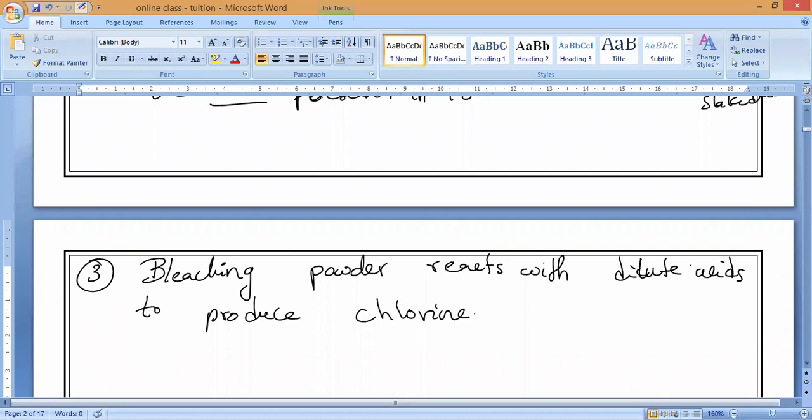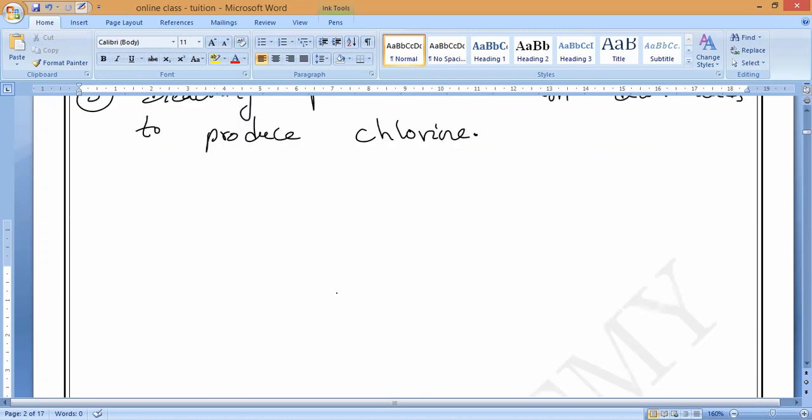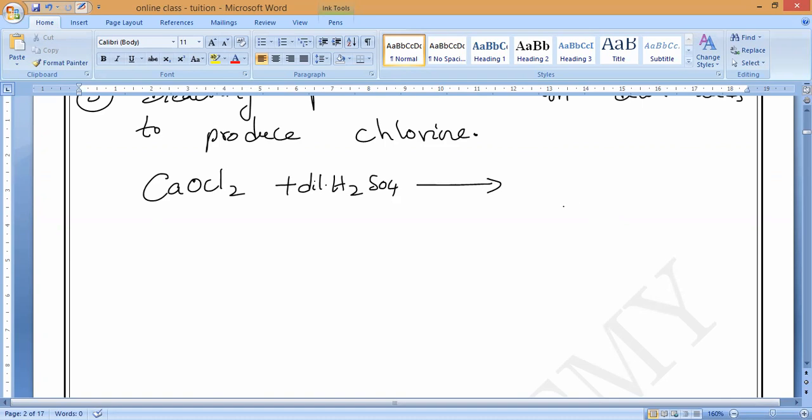So now, what will happen? When the bleaching powder is treated with any kind of dilute acid, whatever chlorine is present in it will start liberating. For example, let us take bleaching powder reacting with dilute H2SO4. Dilute acids, concentrated we are not supposed to use.